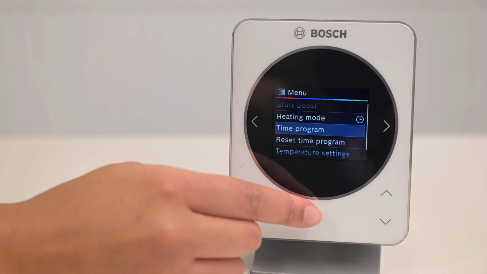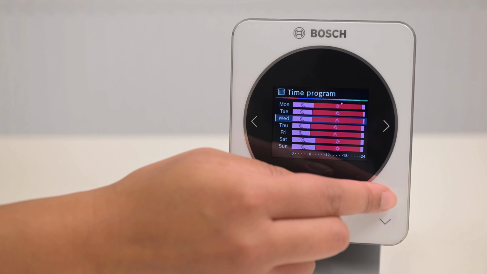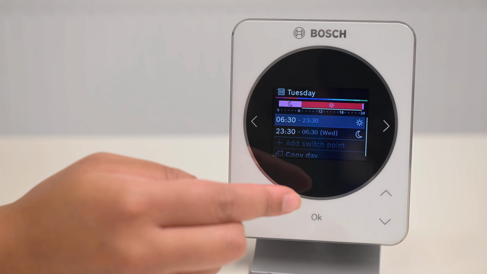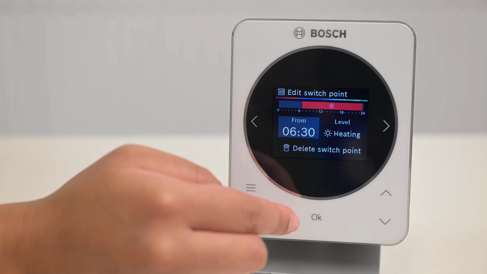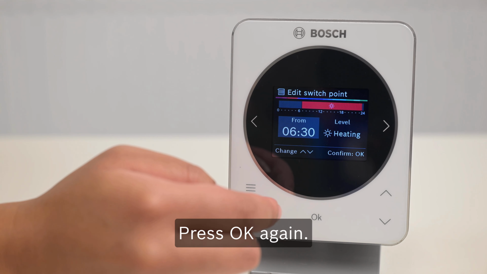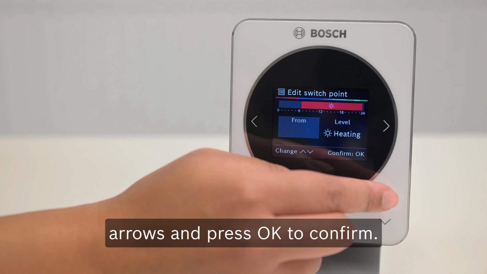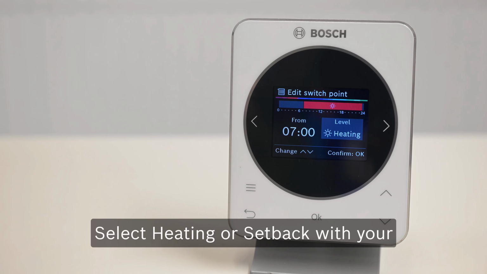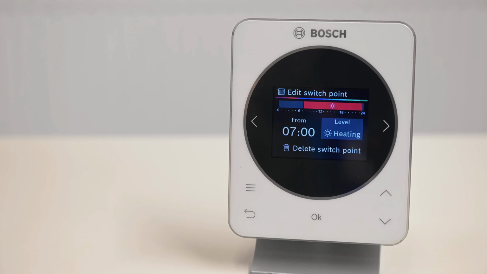Press OK. Use the up and down arrow to select which day to edit. Press OK. Press OK to select your on time. Press OK again. Alter the time with the up and down arrows and press OK to confirm. Select heating or setback with your down arrow and select OK again.